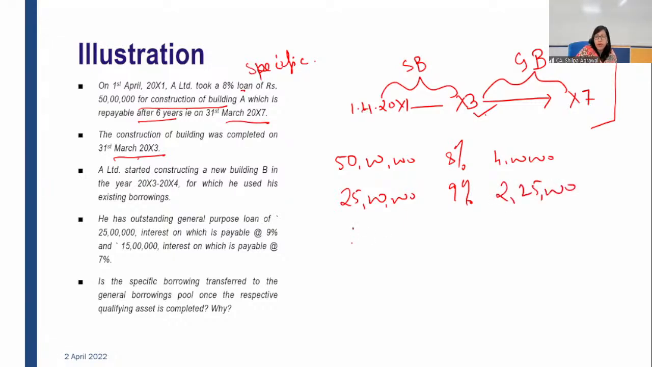Another borrowing is of 15 lakh rupees, and the borrowing rate is 7%. That comes to one lakh 5,000.